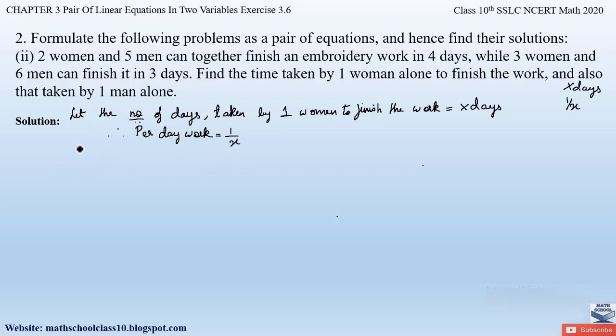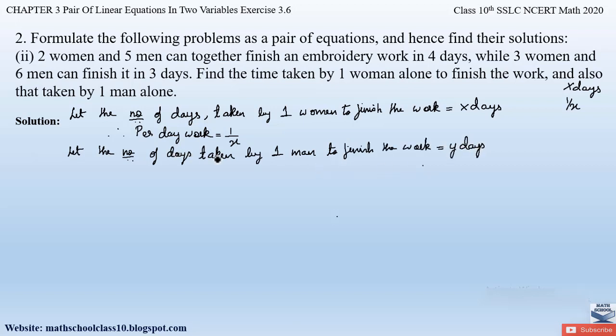Similarly, let the number of days taken by 1 man to finish the work be equal to y days. Likewise, the per day work will be 1 by y. So write down, per day work by 1 man will be equal to 1 by y. Now in the question, that is case 1, 2 women and 5 men together finish an embroidery work in 4 days. 2 women plus 5 men together finish the work in 4 days.